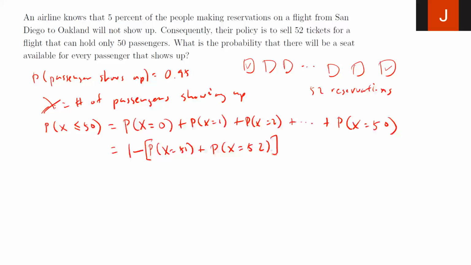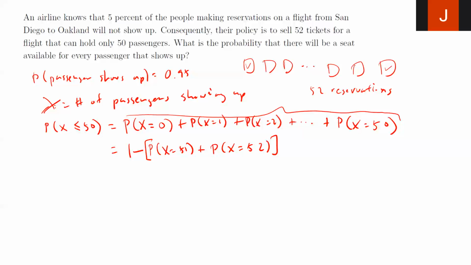Because in the first try, we're only missing 2 more outcomes. When x equals 51 or 52, there's no other, you can't have a negative number of people show up. It's either 0 people show up, 1 person, 2 passengers, all the way up to 52. So we're only missing 2 cases here, 51 and 52. Rather than doing everything from 0 to 50, we're going to do 1 minus the 2 cases that we're missing, 51 and 52.